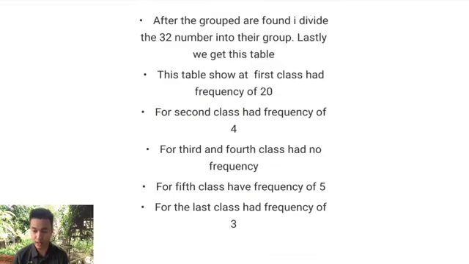Okay. After the group data are found, I divide the 32 numbers into their groups. Lastly, we get this table. This table shows that the first class had a frequency of 20. For the second class, the frequency is 4. And the third and fourth classes had no frequency. For the fifth class, there is a frequency of 5. And for the last class, a frequency of 3.